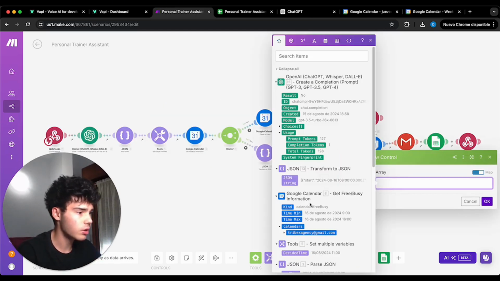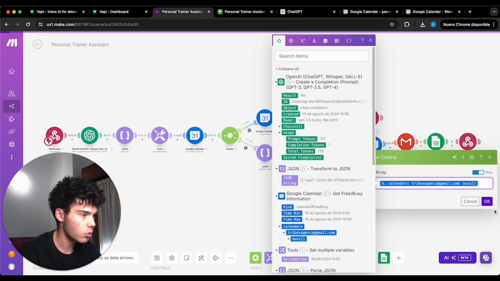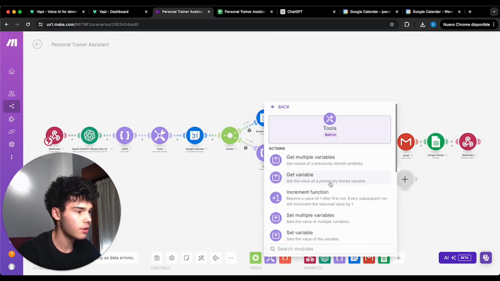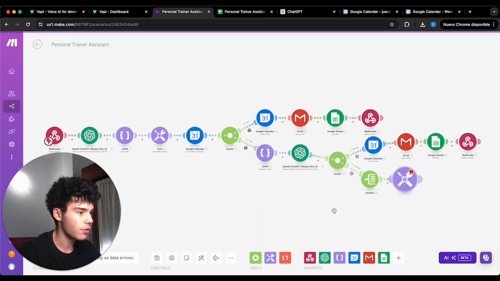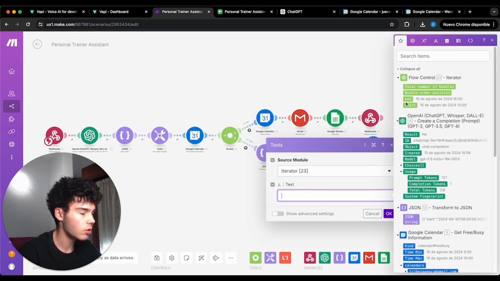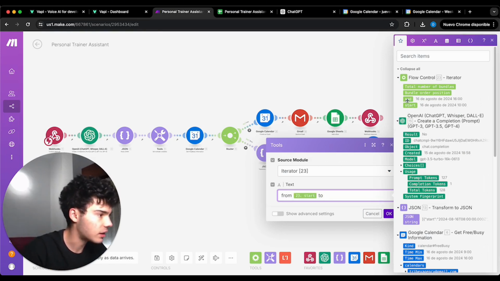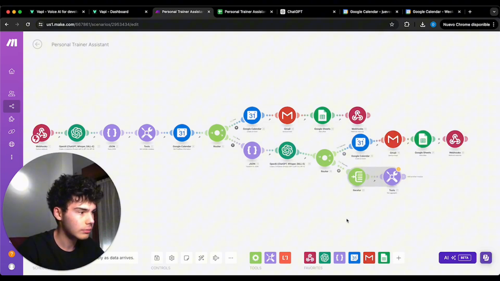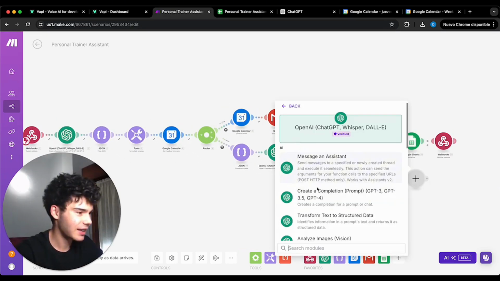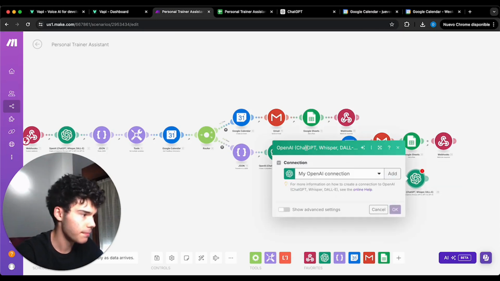We're gonna put here the busy information we got, okay, and then we're gonna add a tool here, text aggregator, and we're gonna go with the source module iterator, and we're gonna put that it's gonna go from start to end. We click OK, and now we're gonna create a new GPT, but then create a composition GPT.